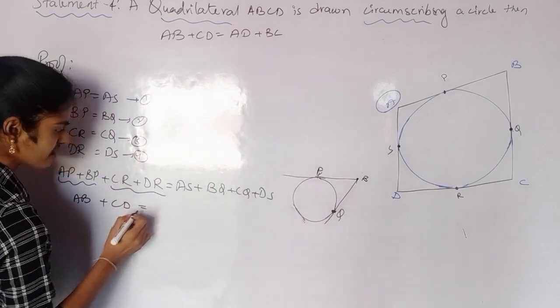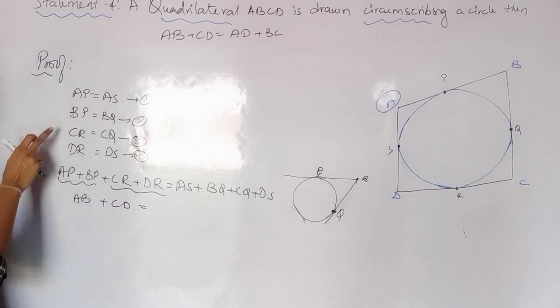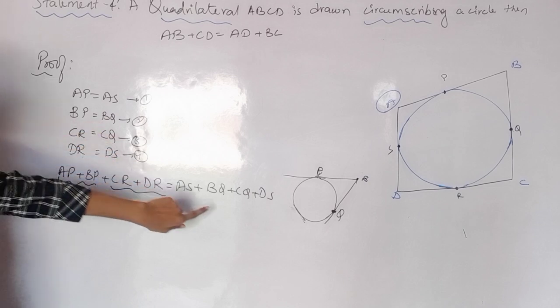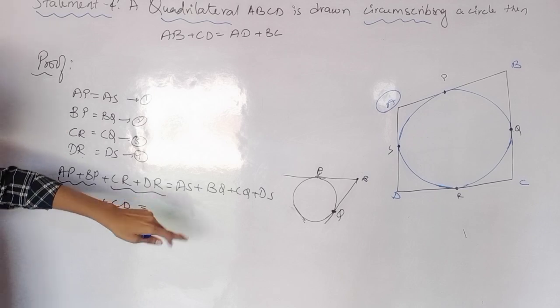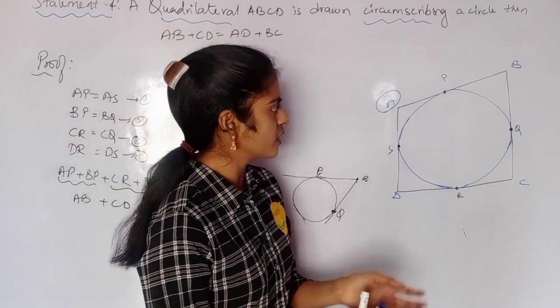Now did you understand why we wrote CR this side? See here, so that I have BQ and I can add CQ also on the other side. And I have CR, if I write it this side then I can write DR this side, so that I can add both of them because I want a line segment. So always understand, you will go by the order.